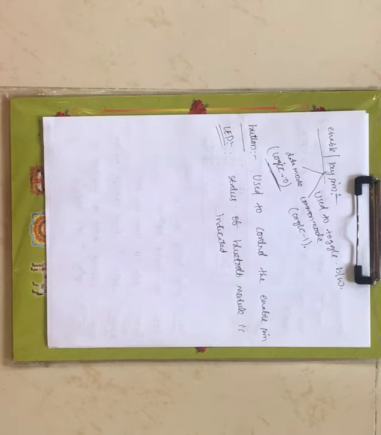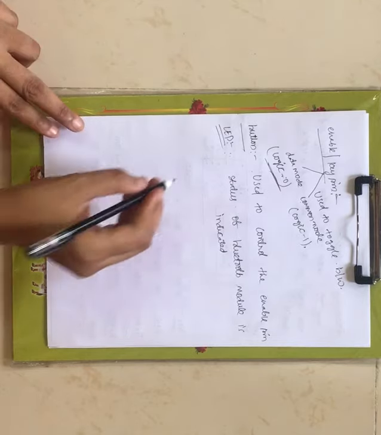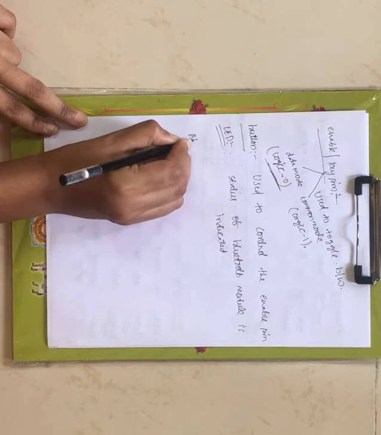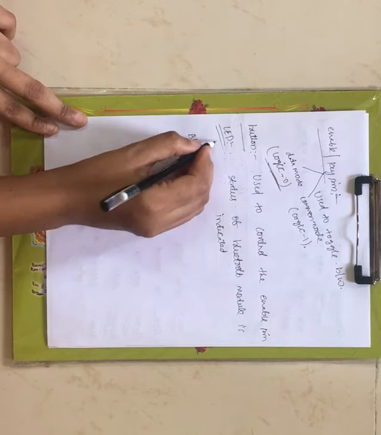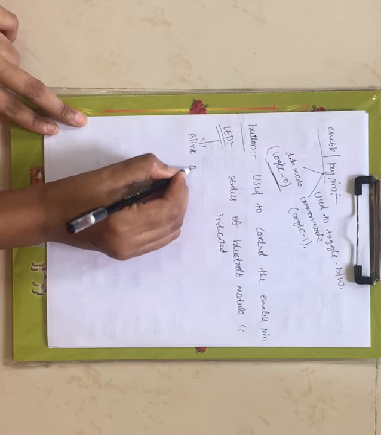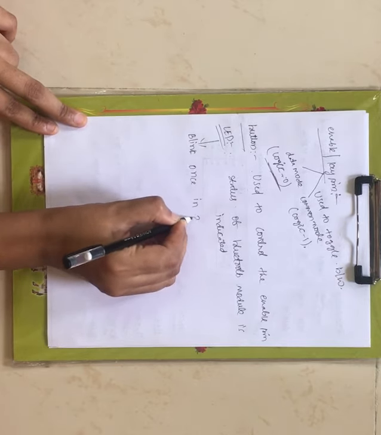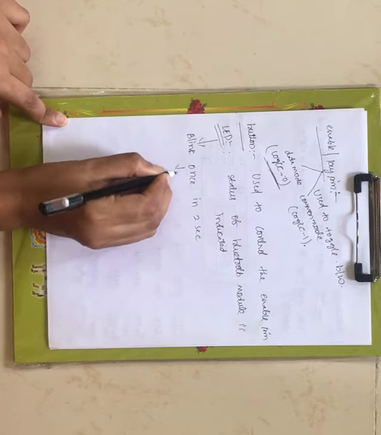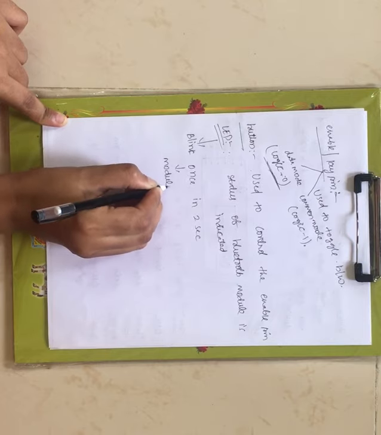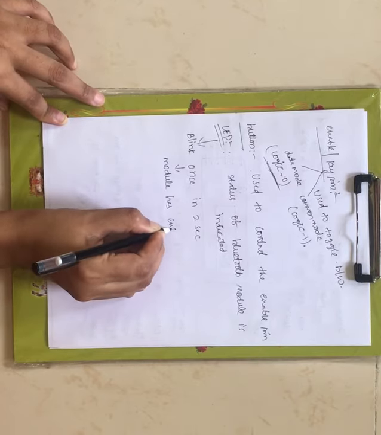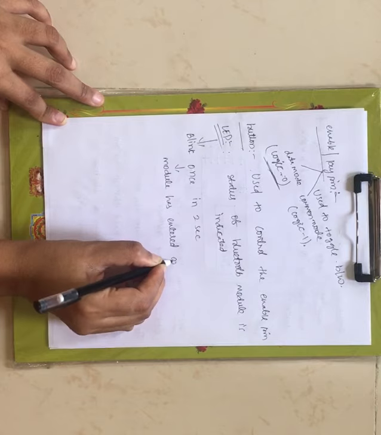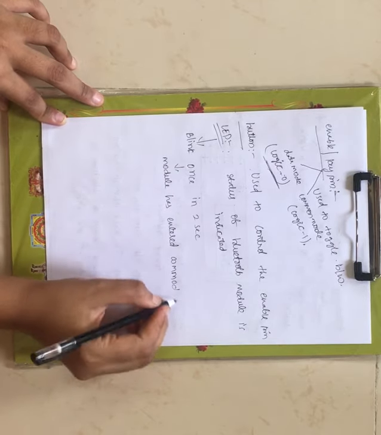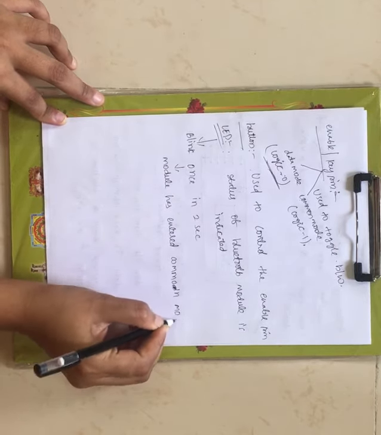Blink once in 2 seconds: when the LED blinks only once in every 2 seconds, at that time it indicates the module has entered command mode.